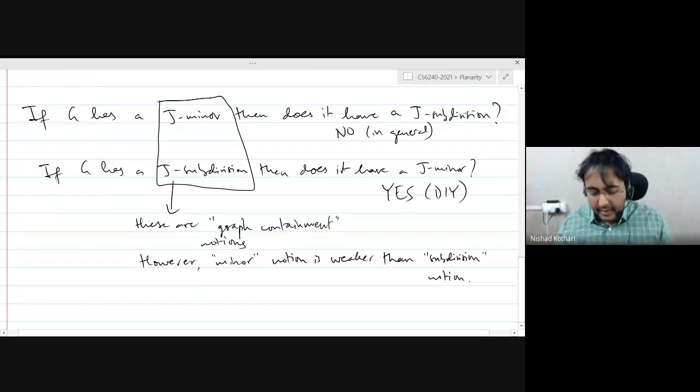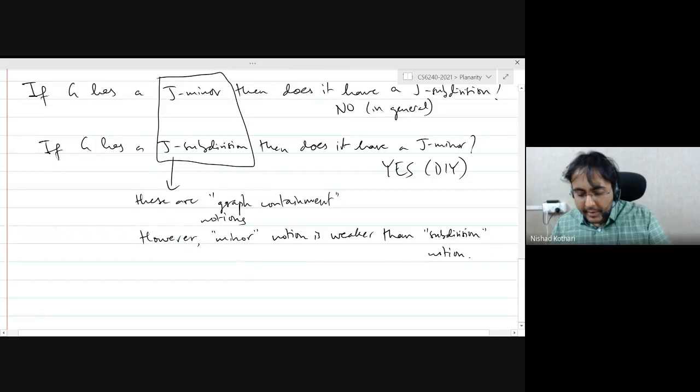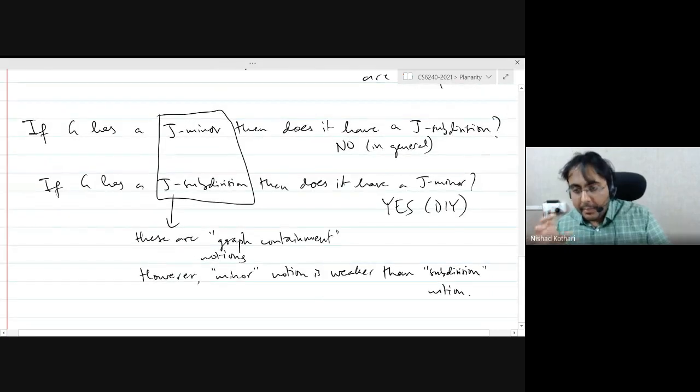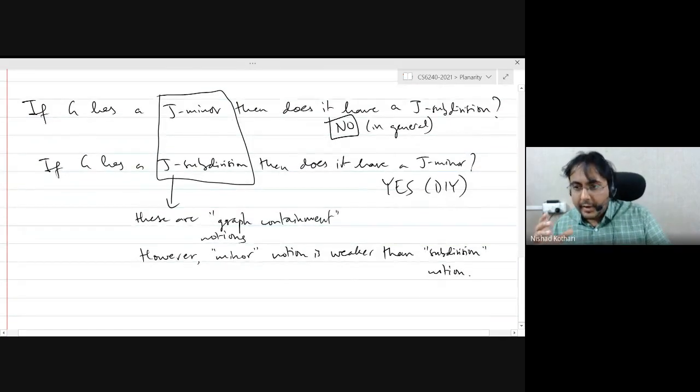What I mean by that is that if a graph contains some graph as a minor, it may not contain it as a subdivision, right? We already saw this. However, if you know that the graph contains some graph as a subdivision, then it does contain the same graph as a minor. So in this sense, minors are a weaker notion of containment than subdivision. Okay.